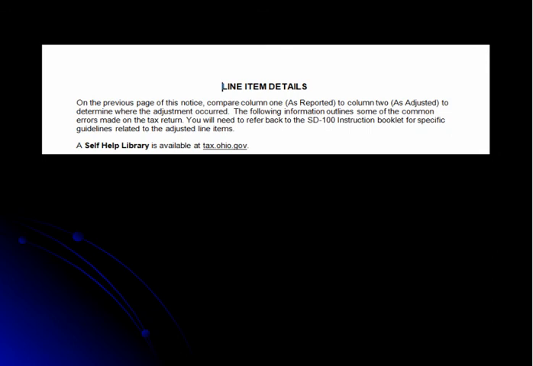The final page of the notice begins by suggesting that you compare column 1, as reported, to column 2, as adjusted, to determine where the adjustment was made on your tax return. You may need to refer to the SD100 instruction booklet. For easy access to this booklet, use the link on the interactive notice.